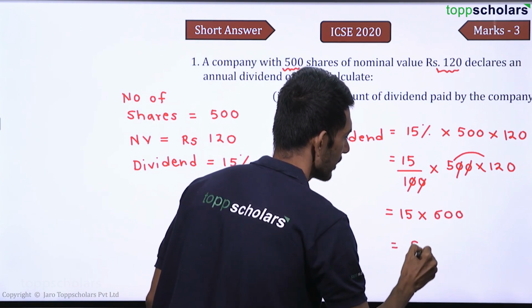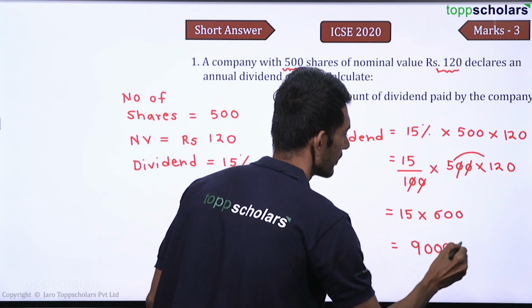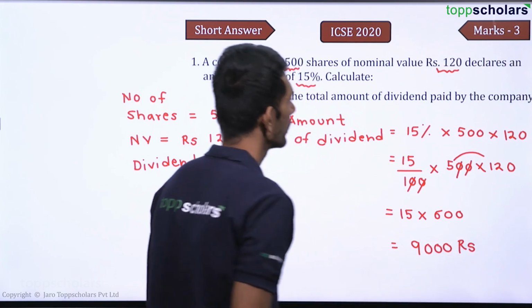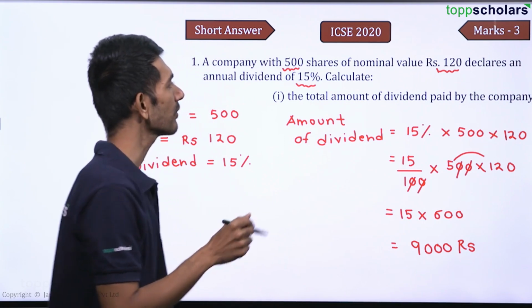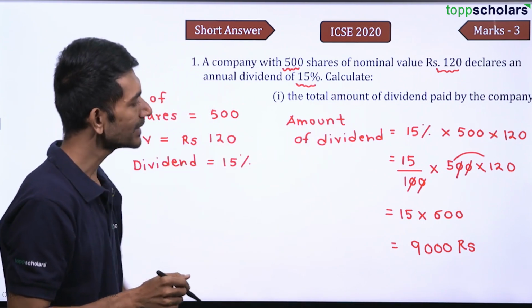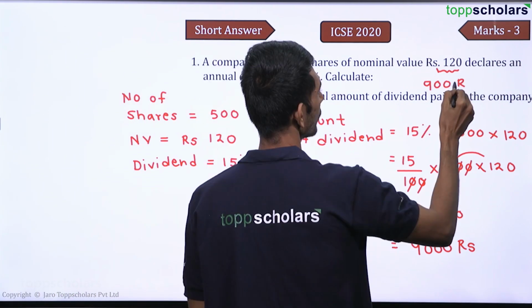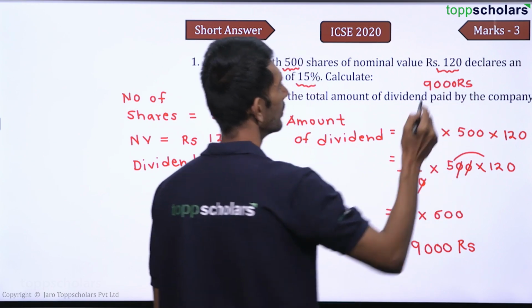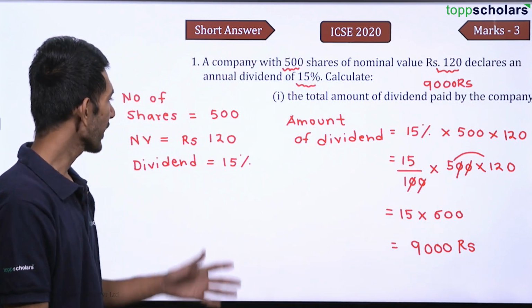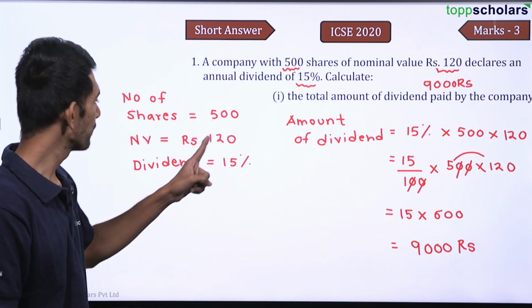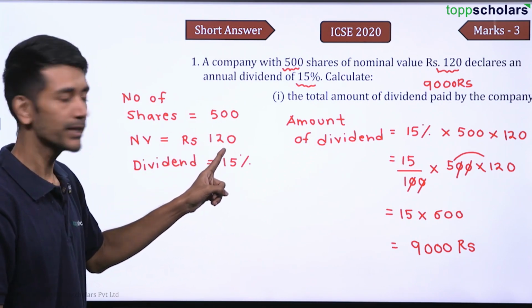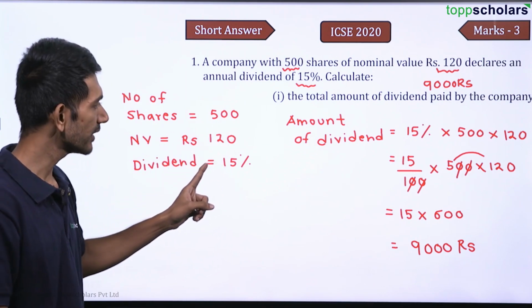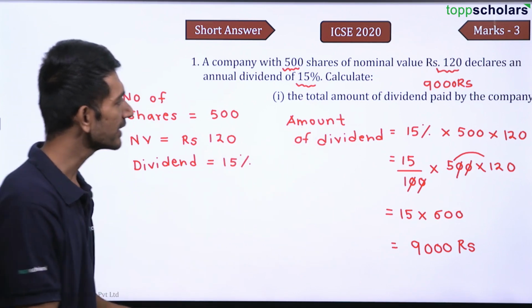And that is 9,000 rupees, right? So we can say that the total amount of dividend paid by the company is rupees 9,000. I hope you are getting this. Number of shares 500. Nominal value 120 rupees. Dividend 15%. So the amount of dividend is 9,000 rupees.